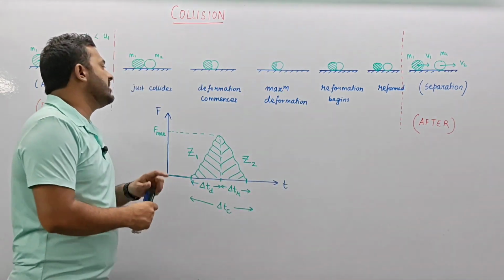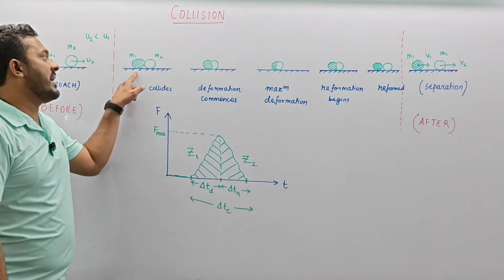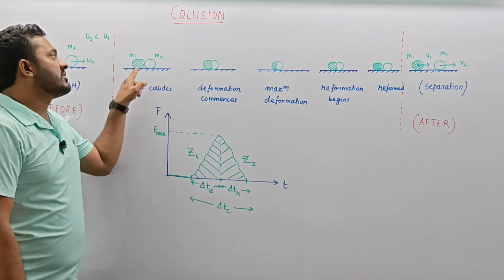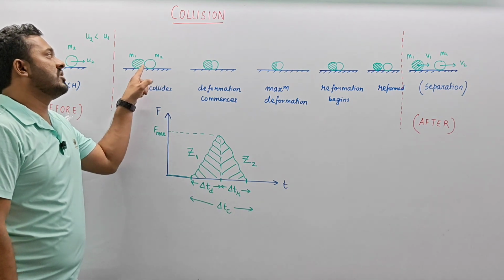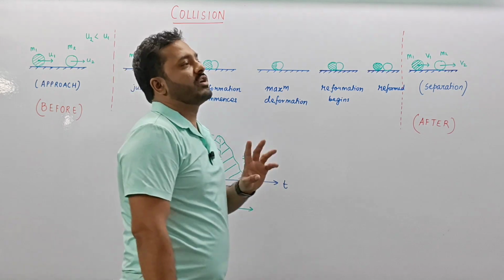Now what exactly happens during collision? Just at the instant of collision, the two particles just collide. Now they are in a position where the deformation will take place. When I say deformation will take place, what exactly do I mean?